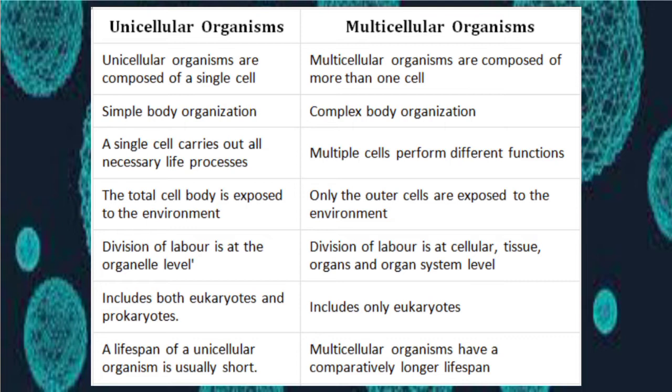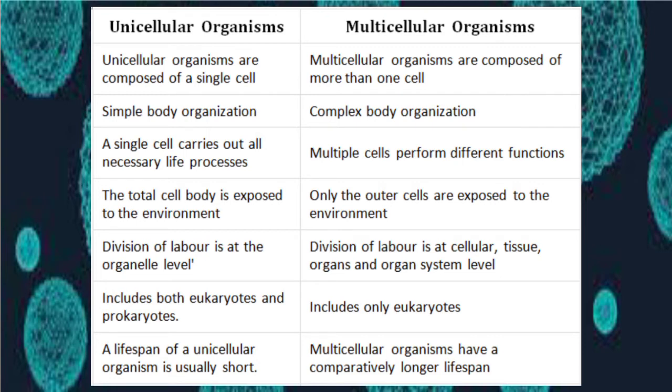The cell body of a unicellular organism is exposed to the environment, whereas in a multicellular organism, only the outer cells are exposed, not the organism as a whole. Now, the lifespan of a unicellular organism is short because all the functions are carried out by the single cell, and hence the workload is more. But multicellular organisms have a comparatively longer lifespan.